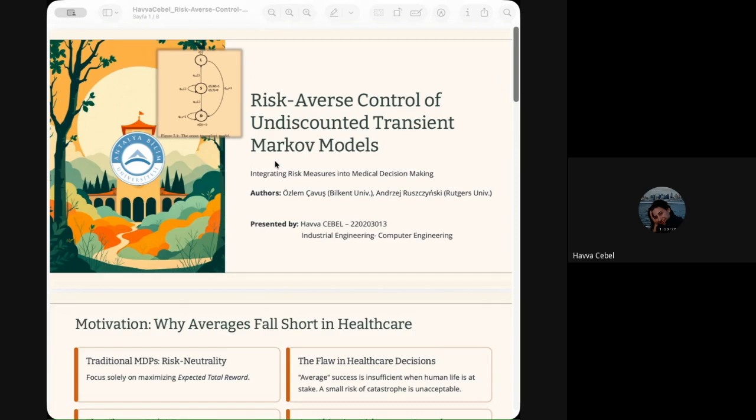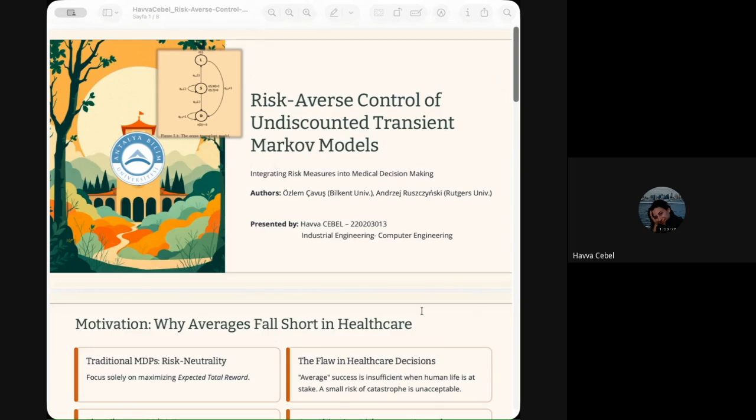As industrial engineering operation research students, we are very familiar with optimizing cost and profits. But today I want to take you into a domain where the cost isn't money. It's human life. The topic we will explore focuses on integrating risk measures into medical decision making. Specifically, we will look at how we can mathematically model the difficult choices doctors face, such as in organ transplantation, where the stakes are incredibly high and uncertain.